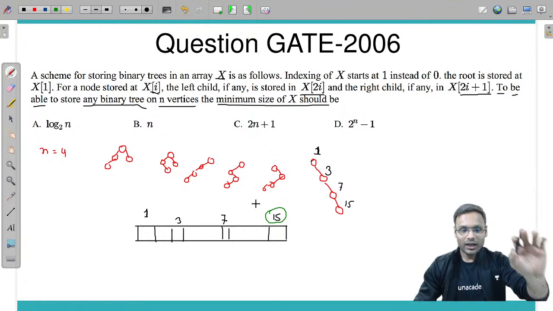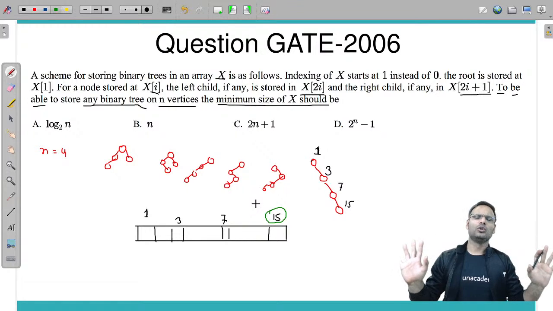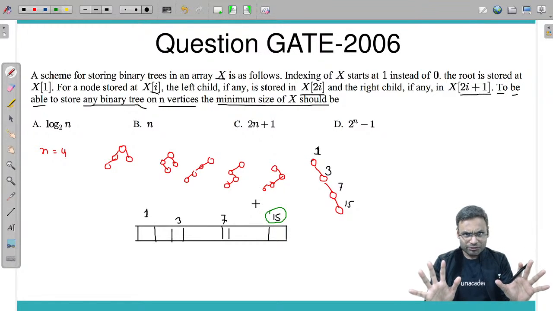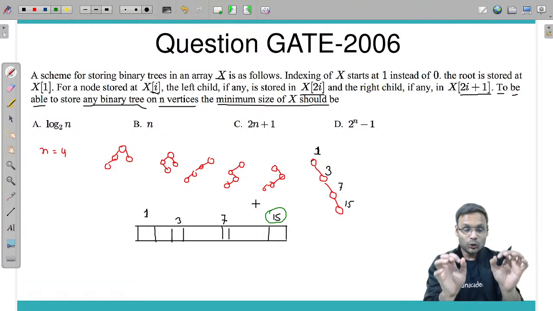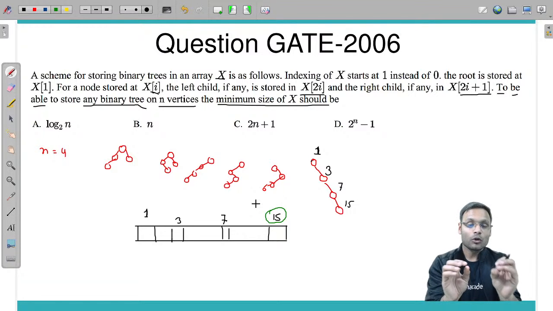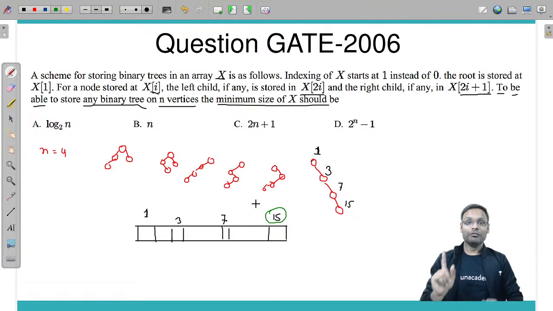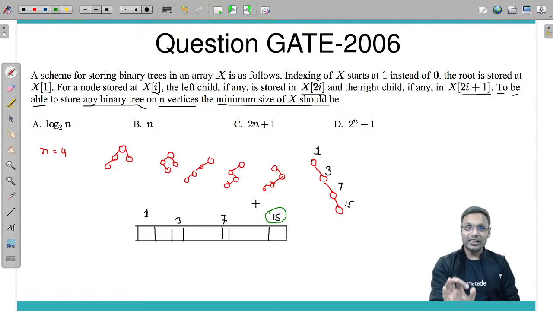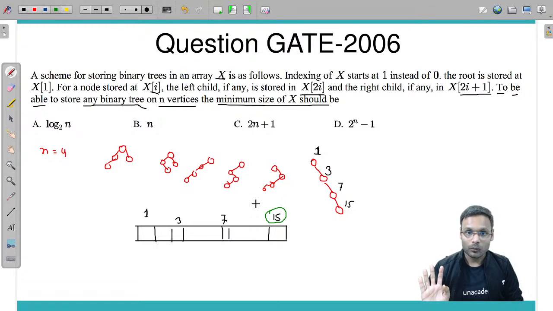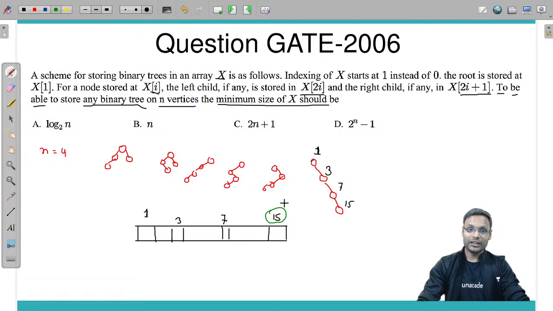If you have more than 15, fine, no problem. But less than 15, it might be possible you cannot store some binary tree with n vertices. That's why the answer is 15 for n equals 4, which is nothing but 2 power n minus 1.